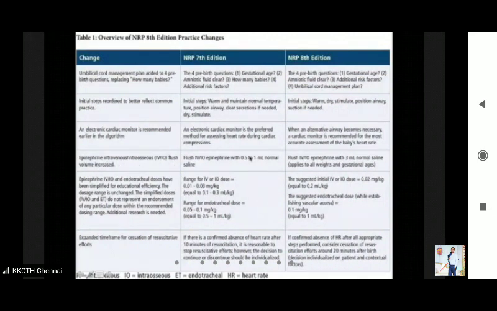Okay. So previously they used to say 0.5 to 1 ml saline flush is enough. Now it is 3 ml of normal saline flush. So 1 ml has been increased to 3 ml.